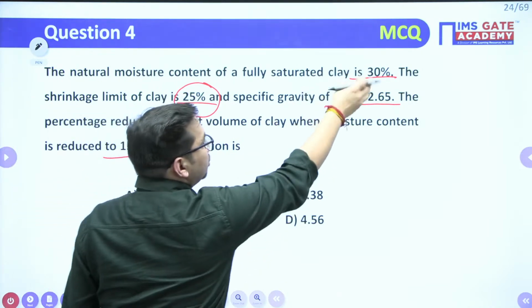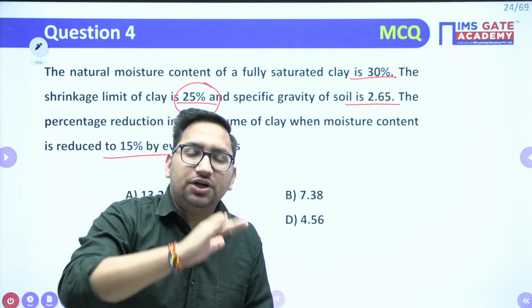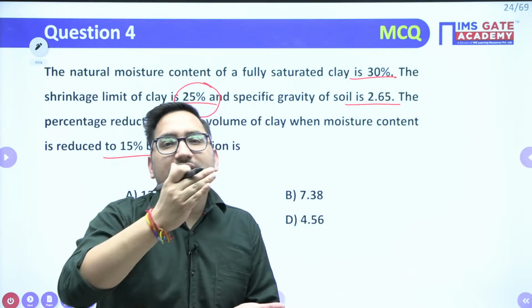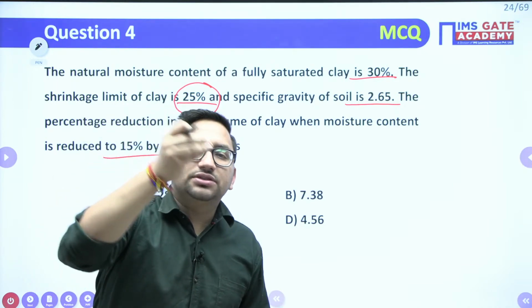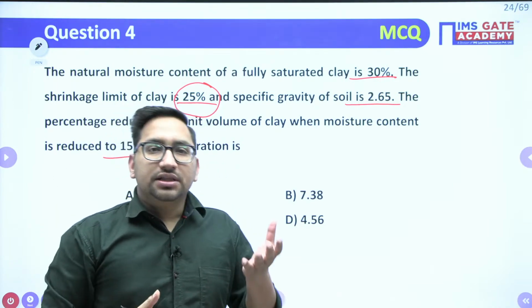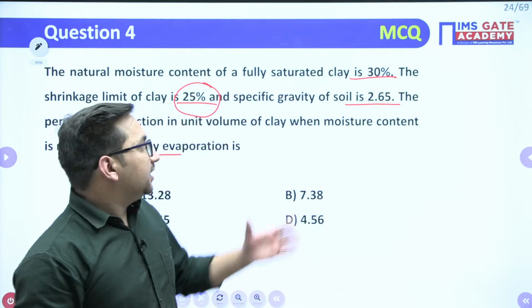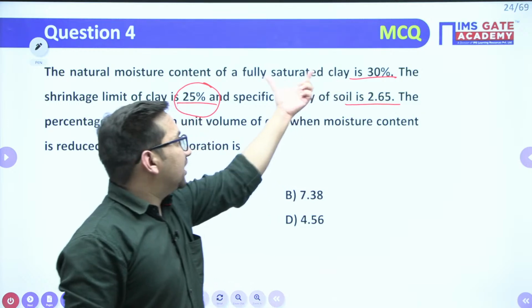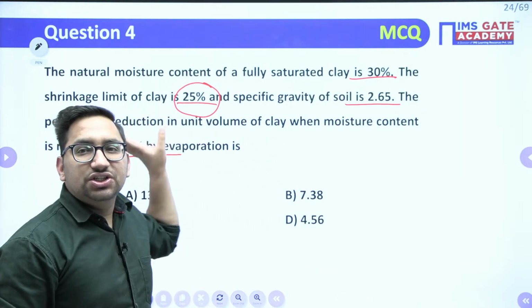At 30% also it will get saturated. If you add extra water, at 25% all the voids of the soil get saturated with water. But if you add some more water to that, that particular soil will again be saturated soil only, right? So at 30% your soil is saturated, and at 25% also your soil is saturated, as this is your shrinkage limit.